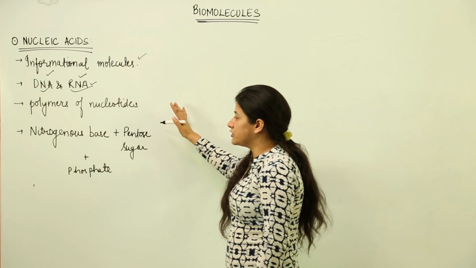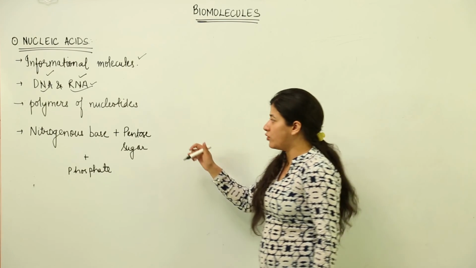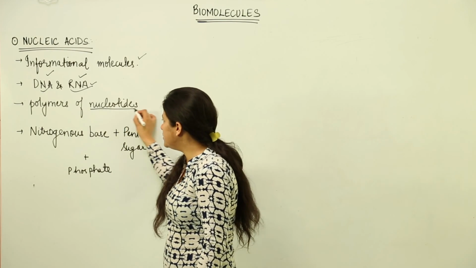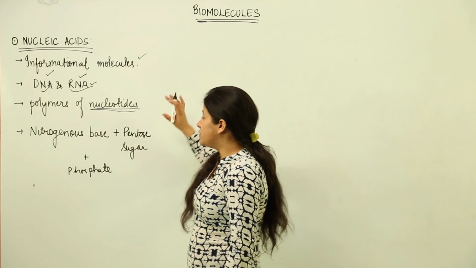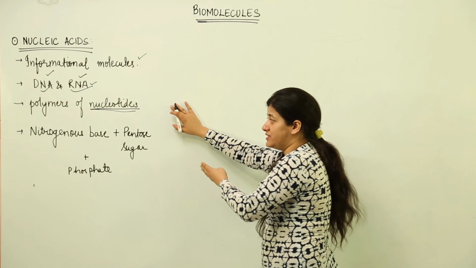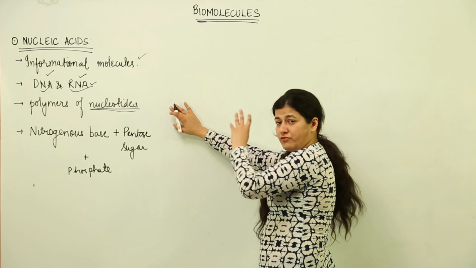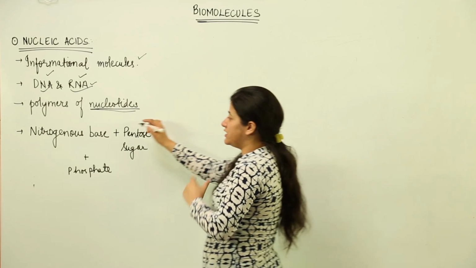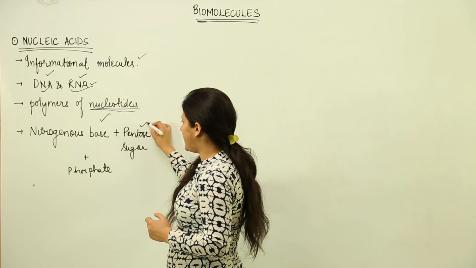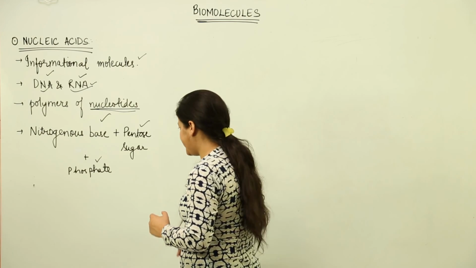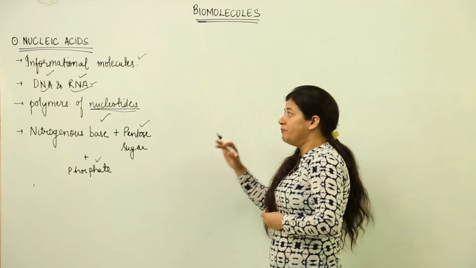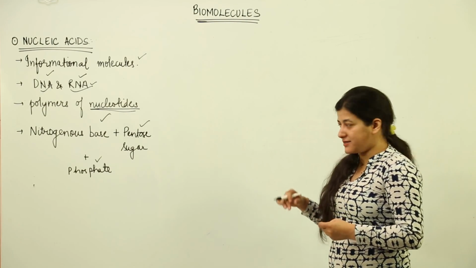When we see its structure, we get to know that it is a polymer. And what are the monomers known as? They are known as nucleotides. And what is nucleic acid basically composed of? What is basically a nucleotide? It contains a nitrogenous base, it contains a pentose sugar, and it contains a phosphate. This is the entire outline of the nucleic acids.